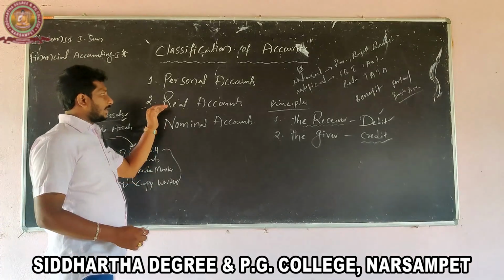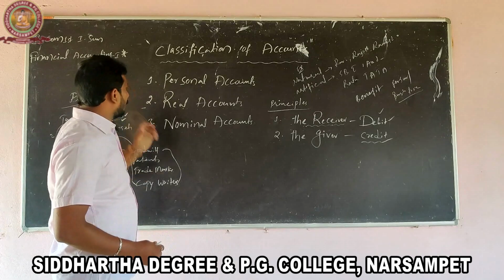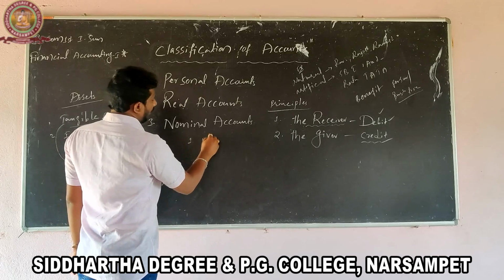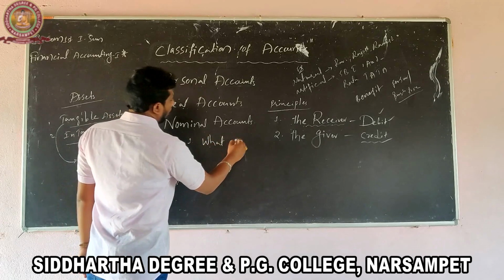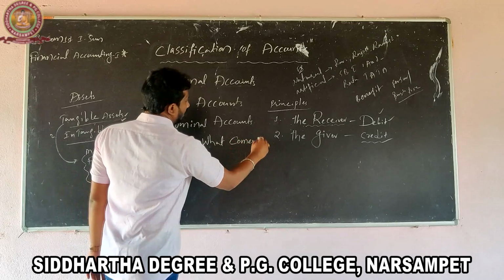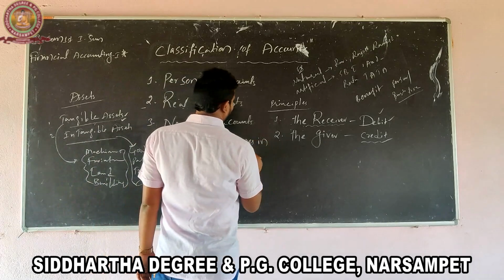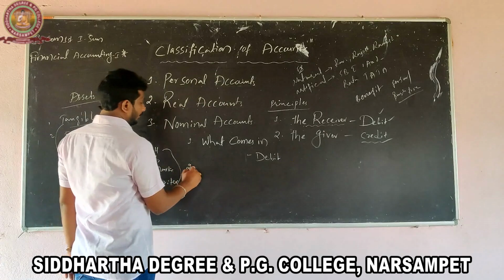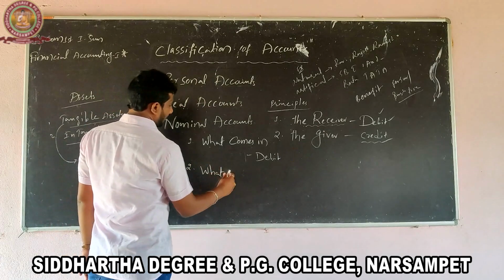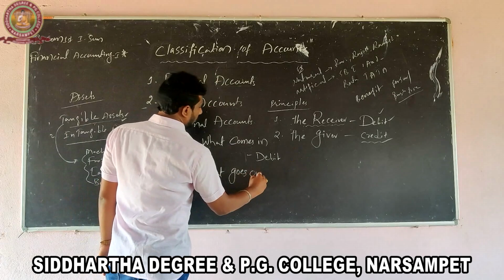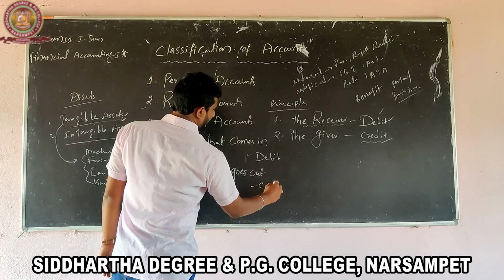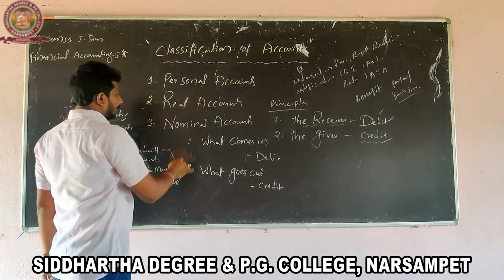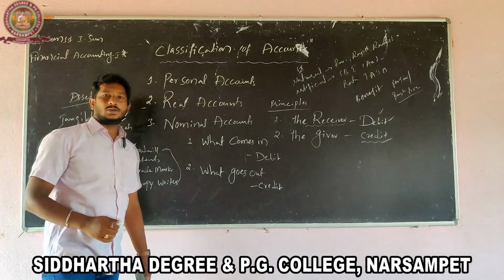So what is the principle of real account? The real account principle: number one, what comes in, debit, and second, what goes out, credit.